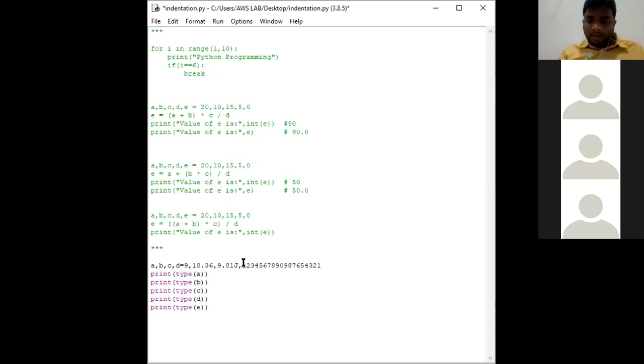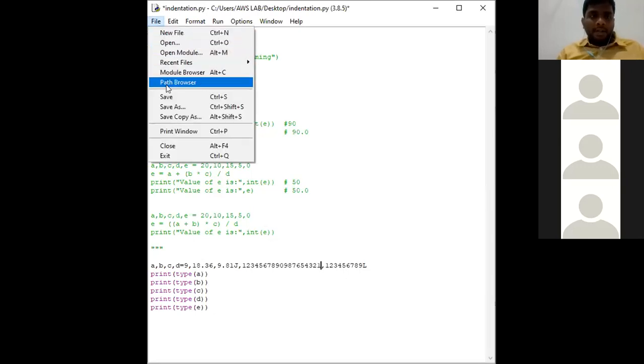Why? Because again we may get an error and not get the output. See, I am mentioning a long integer value in place of E. So A is an integer, B is a float value, C is a complex number, D is also an integer, even though it may be a long integer type. I did not mention any sort of L, so it is also an integer. For E, we'll be getting an error. We shall check it out.